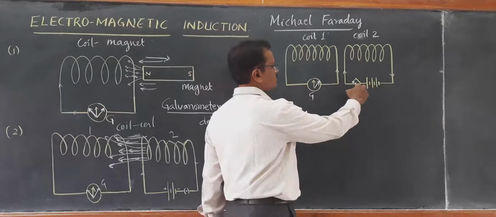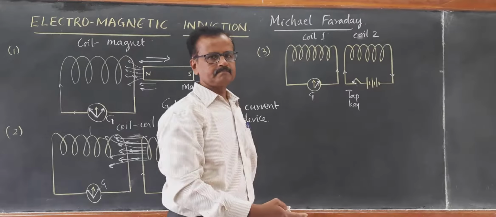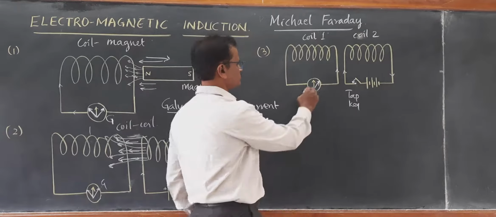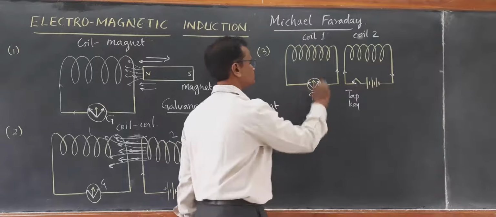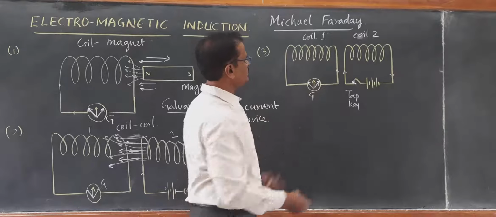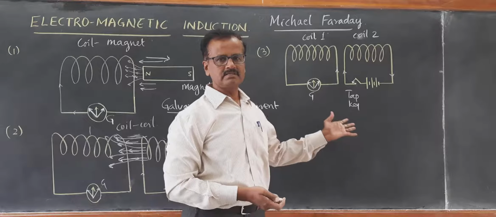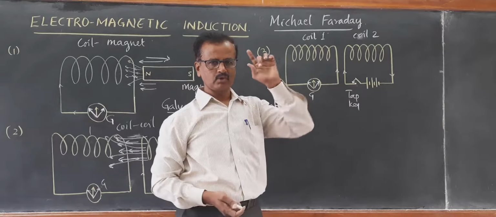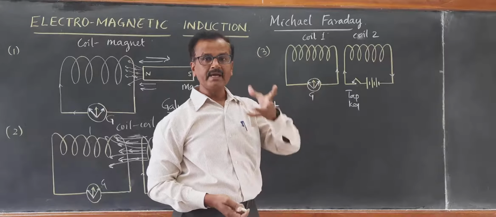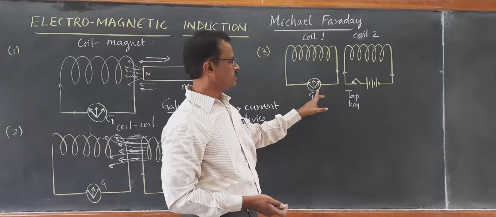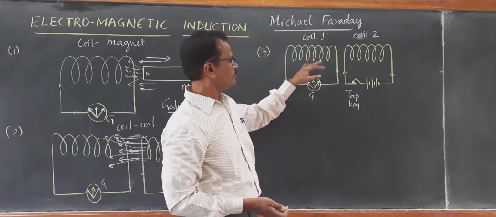When the key was opened, suddenly the deflection was found to be in the opposite direction. Suddenly there was a change of direction of current in coil number 1. This is still more interesting. During the make of the circuit, closing the tap key means a make of the circuit, it could induce current in coil number 1.